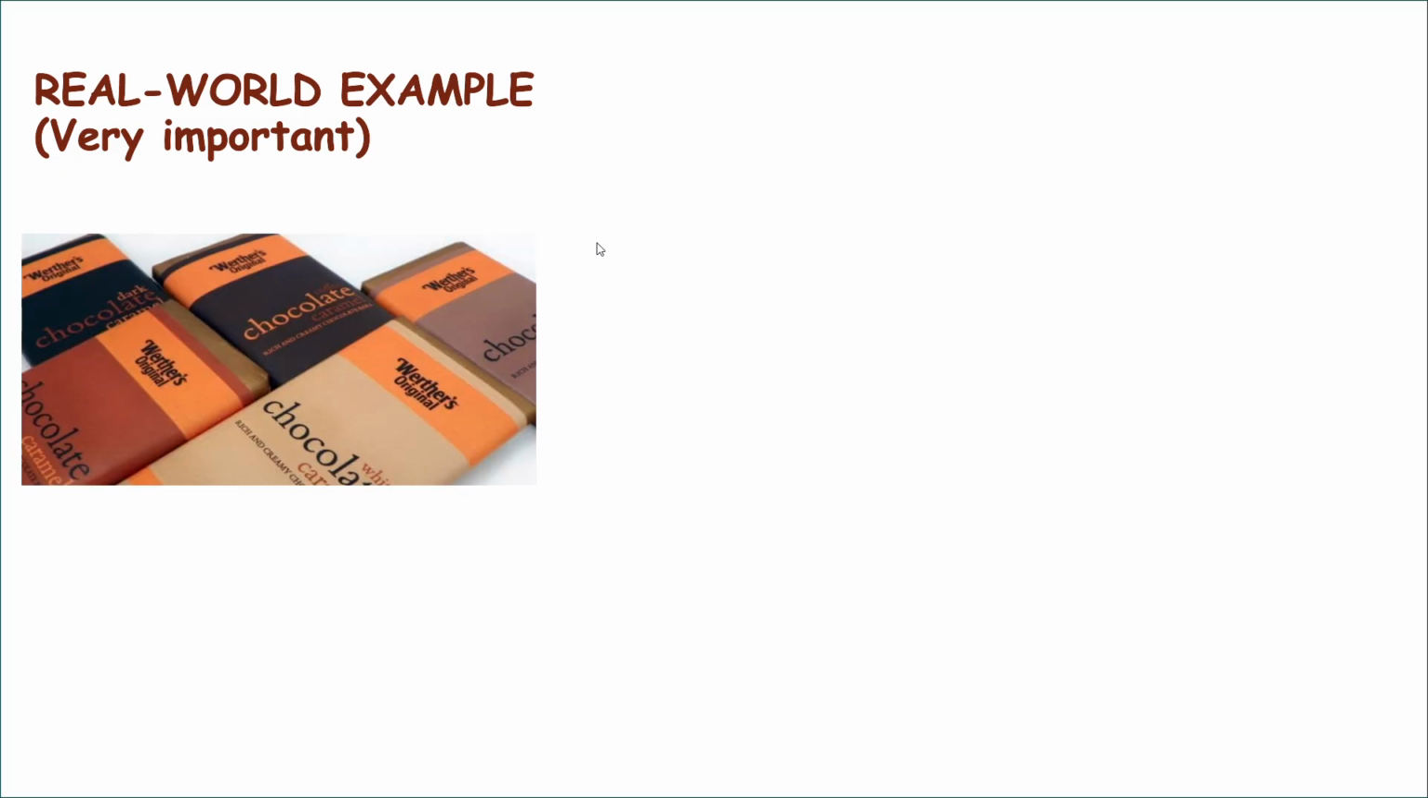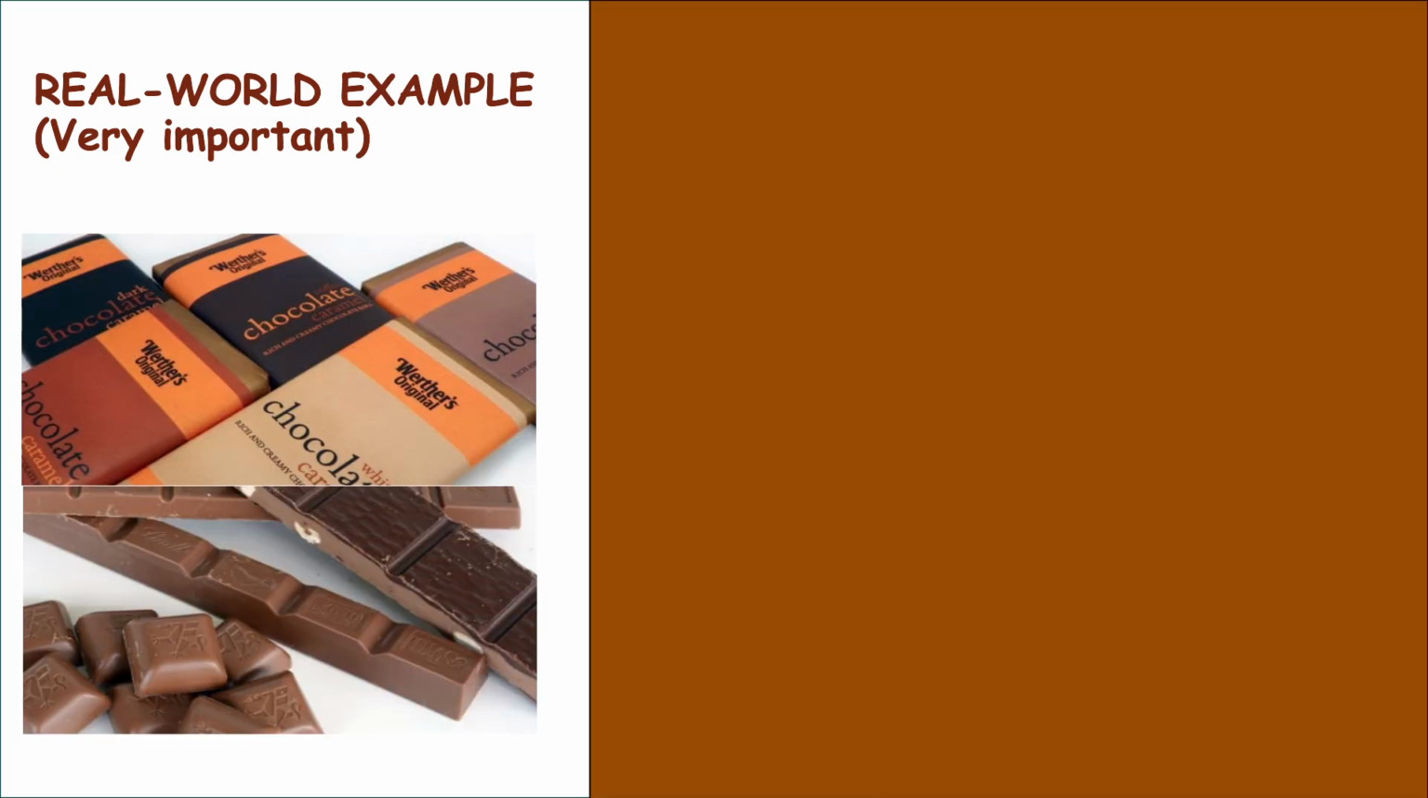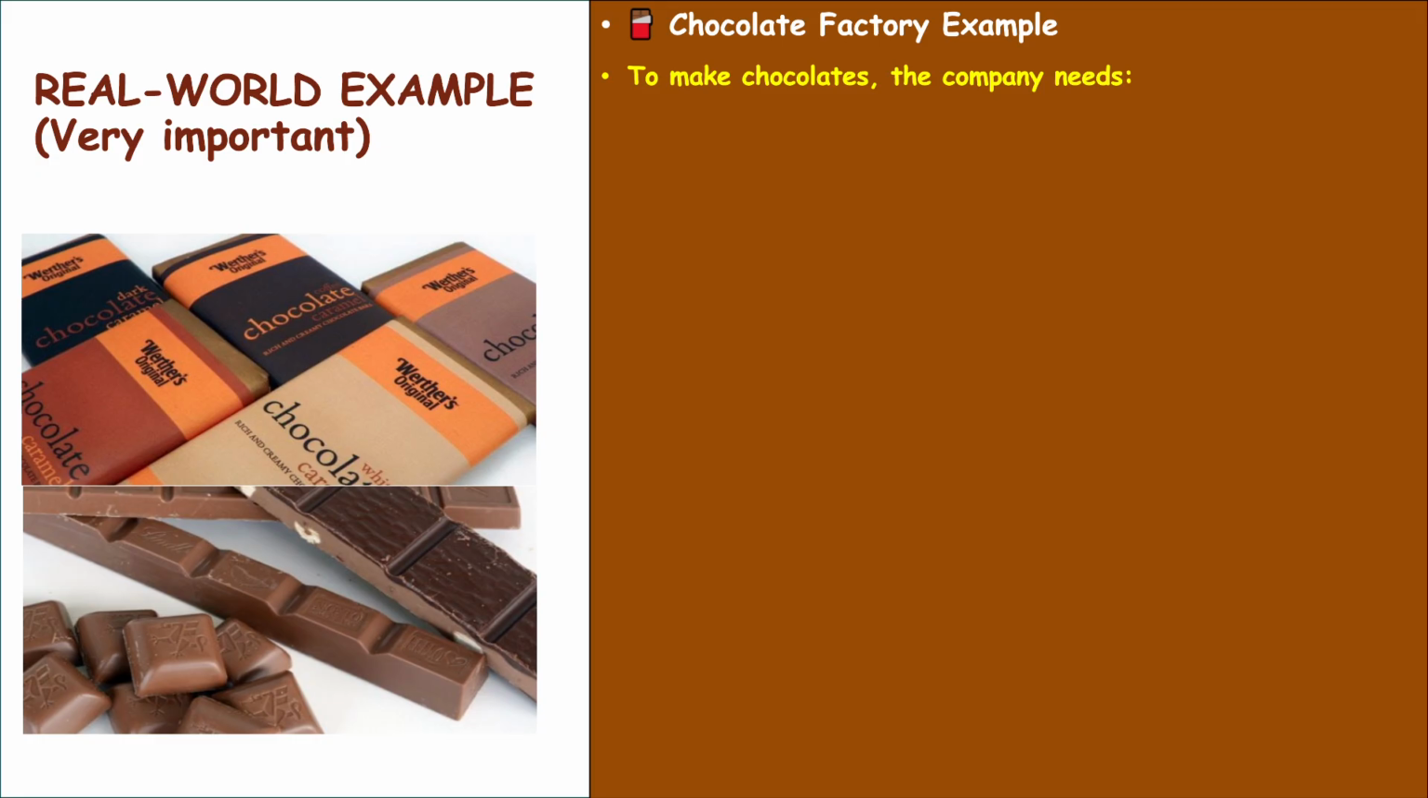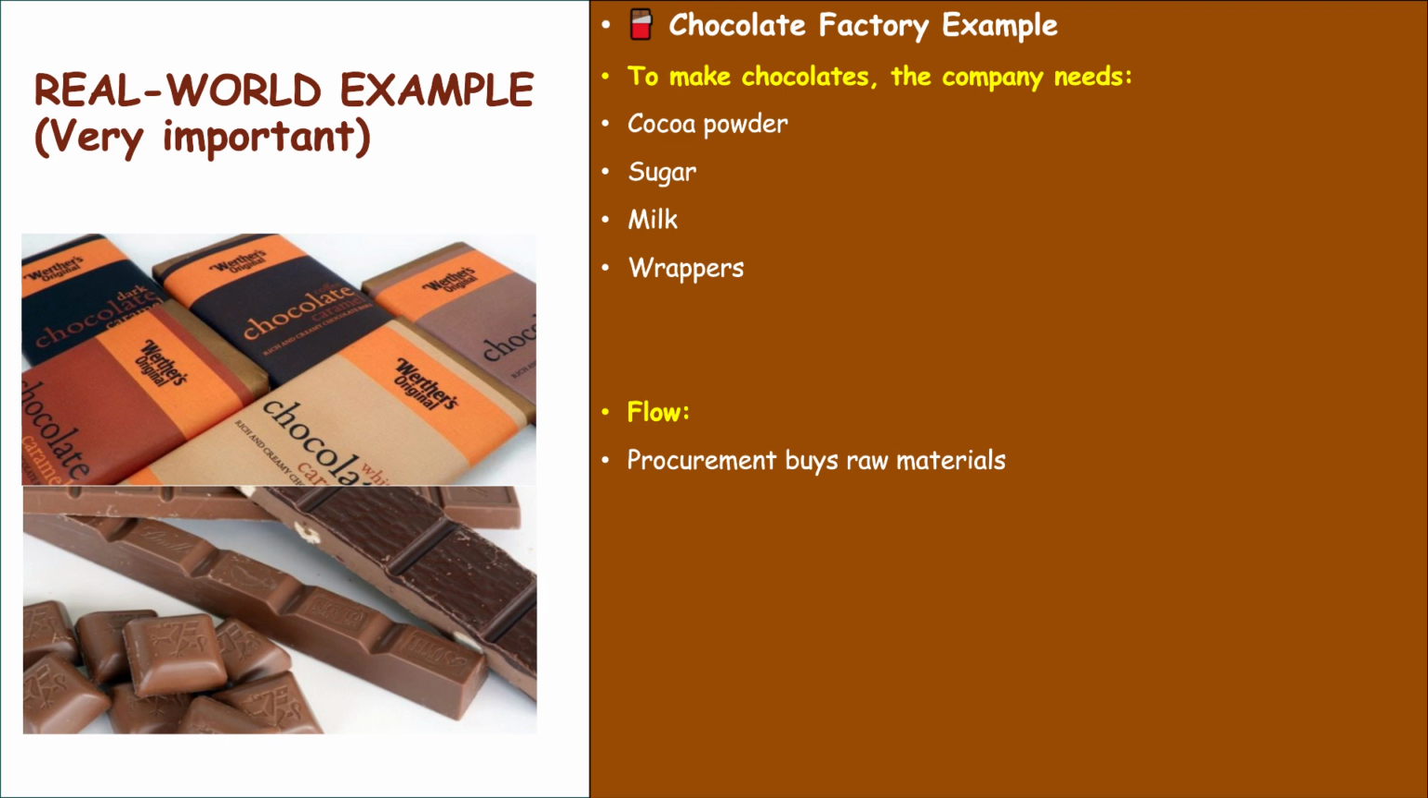Okay, so let's see a real world example. So we'll take an example of a chocolate factory. To make chocolates, the company needs raw materials like cocoa powder, sugar, milk, wrappers. Okay, so now let's see the flow. Procurement buys raw materials. In the sense, procurement buys cocoa powder, sugar, milk, wrappers. So production converts them into chocolates. So what the production team does, they convert all these raw materials into a finished product called chocolate.